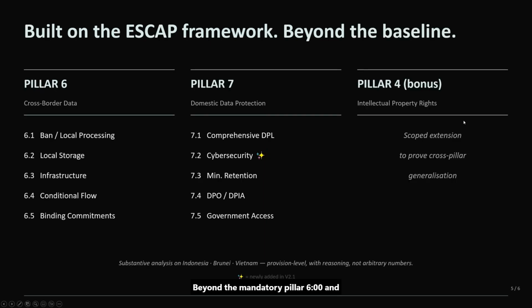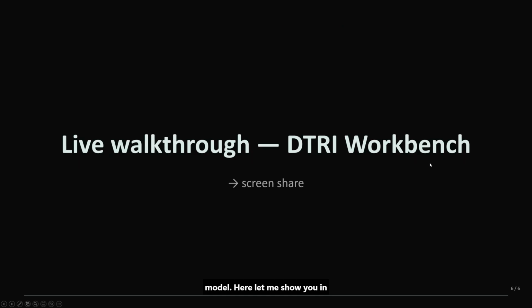Beyond the mandatory Pillar 6 and 7, we also extend to Pillar 4 and intellectual property rights. Our methodology produces provision level analysis with justification and not just arbitrary numbers. Where our scoring diverges from the published baseline, the reasoning will be visible. Our substantive team reviews every AI output and disagreements feed back to refine the model. Here, let me show you in a live walkthrough of our DTRI workbench.